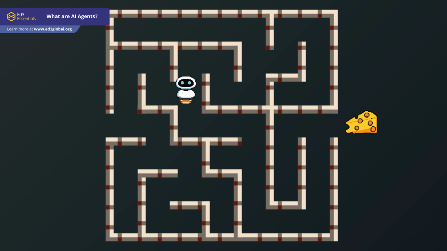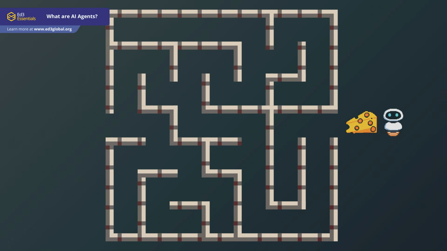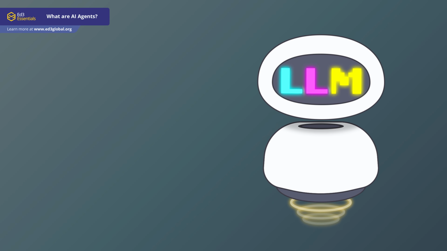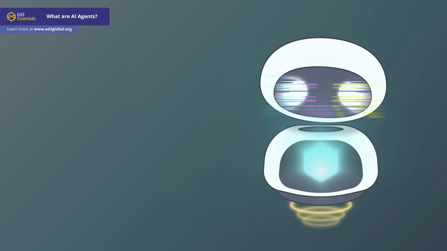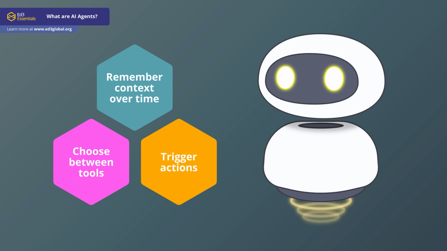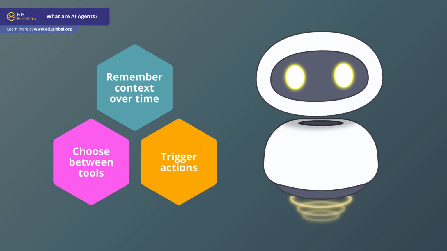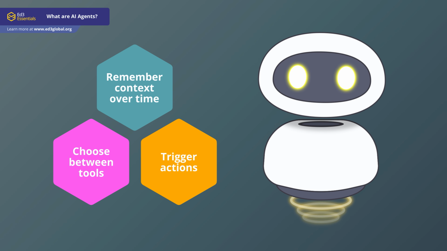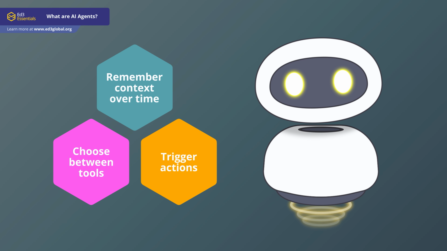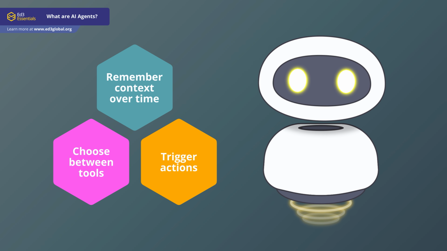You give it a goal like plan a trip, monitor student progress, or optimize my schedule, then the agent decides what to do next, what tools to use, and when to stop. Under the hood, many agents are powered by large language models, but they're wrapped in extra layers that allow them to remember context over time, choose between tools, and trigger actions like sending messages, updating files, or running code. So if someone says, my AI decided to do this, what they usually mean is the agent was given permission to act on their behalf.